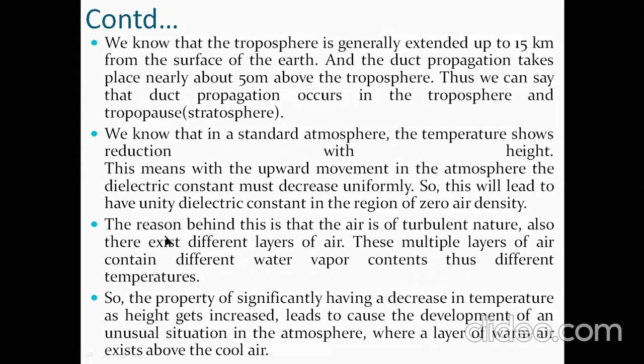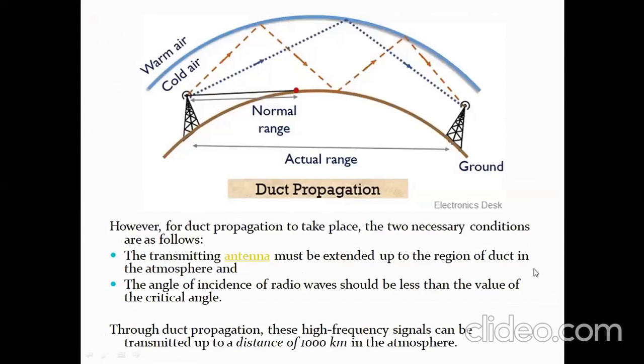This is because there will be several layers present in the air. These multiple layers will have different water vapor contents, so that makes the temperature different. That's why this duct also will be forming in between 2 layers. Okay, that is what all this is about. I'll share this PPT also. You can go through it again. See here once again, you can easily understand.